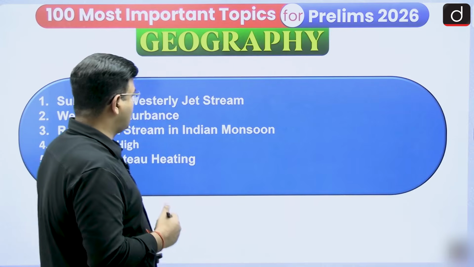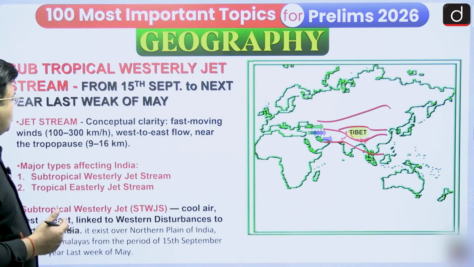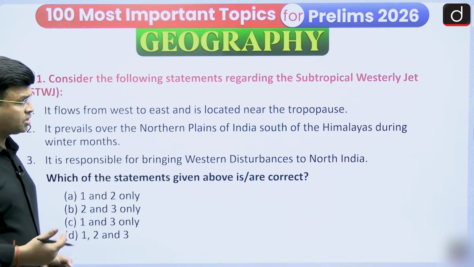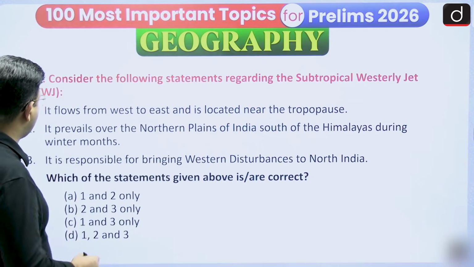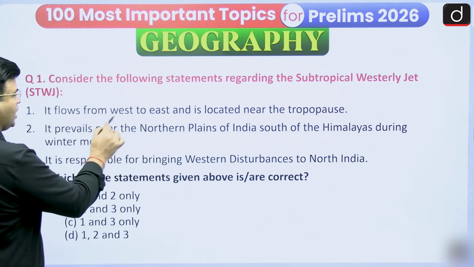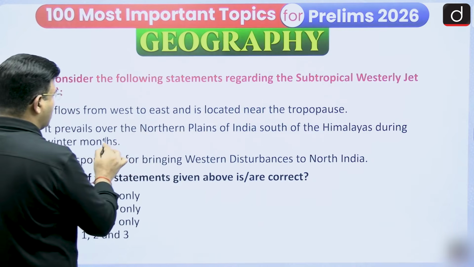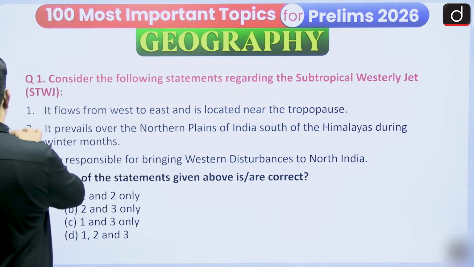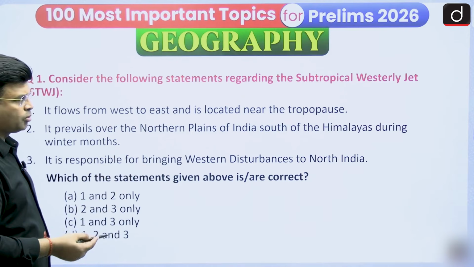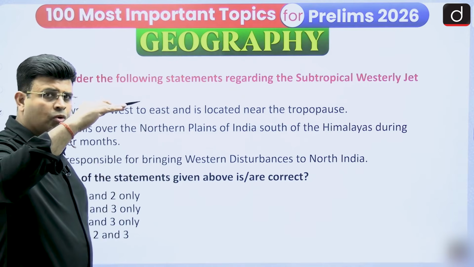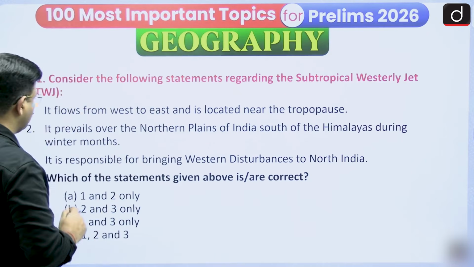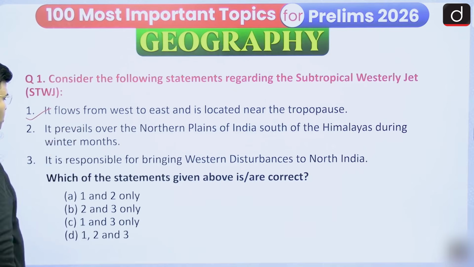In the first question, consider the following statements regarding the subtropical westerly jet stream. The first statement: it flows from west to east and is located near the tropopause. Yes, it is located near the tropopause and moves from west to east, from the Mediterranean Sea towards India, and this statement is absolutely correct.